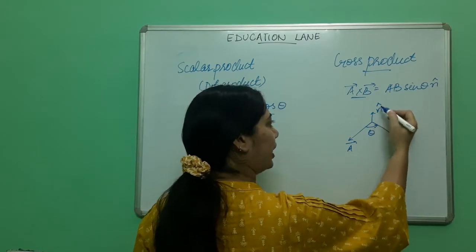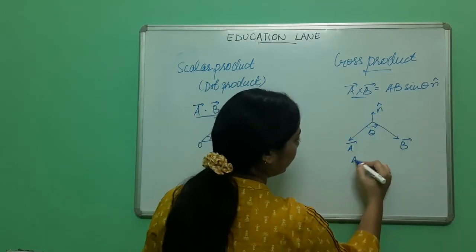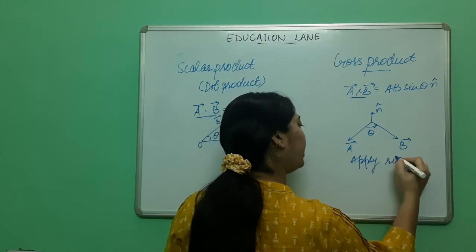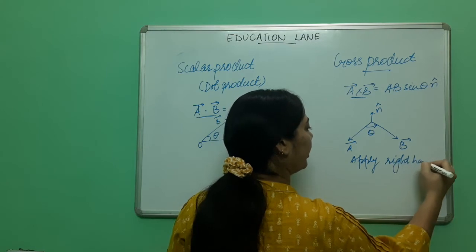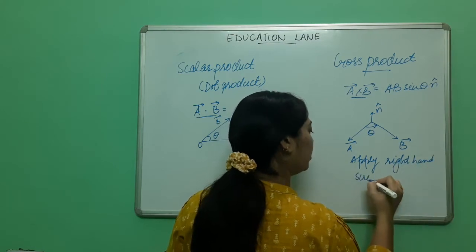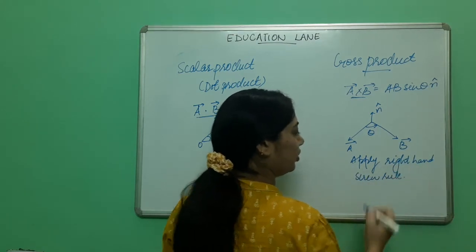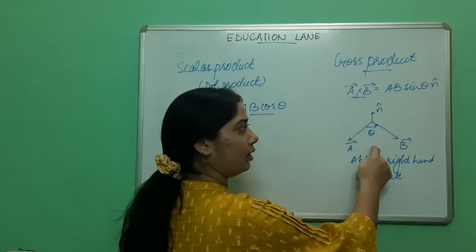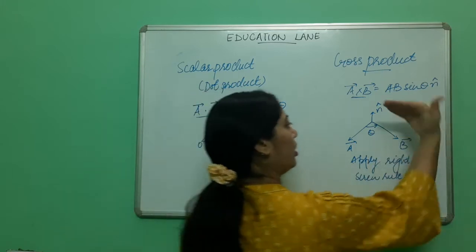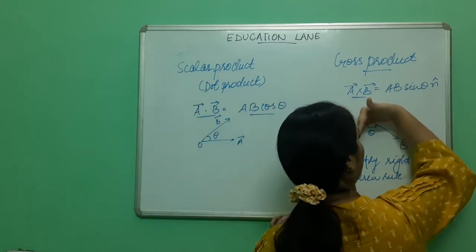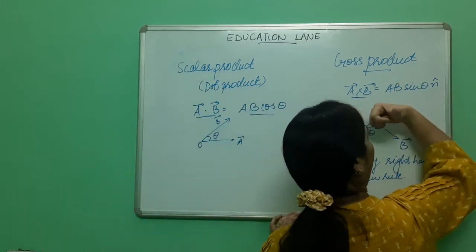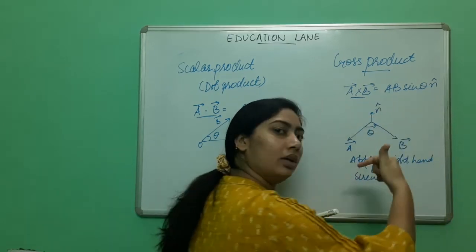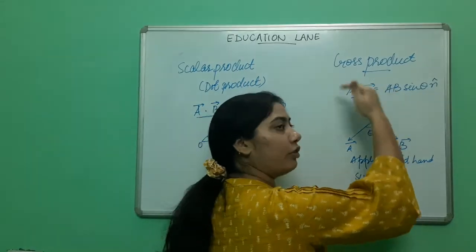How did the direction n come? Apply the right hand screw rule. How? The vector is from A to B. Take your right hand, put this and swipe it to the B. The direction of thumb will be the direction of the product.